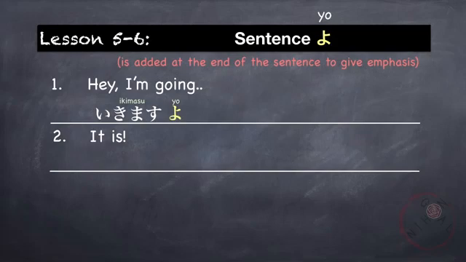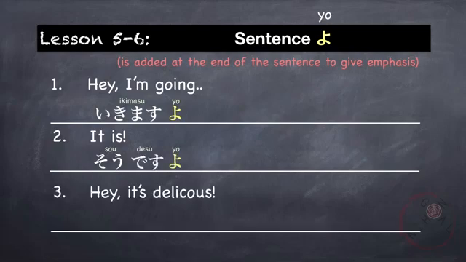Another example is, it is, or that's right. For example, hey, I heard that it's nice in Germany. It is. So desu yo. Another example, hey, it's delicious. If you want to give more emphasis, oishii yo. Hey, you know, it's delicious. It's like saying, hey, you should try it, it's delicious. Oishii yo.